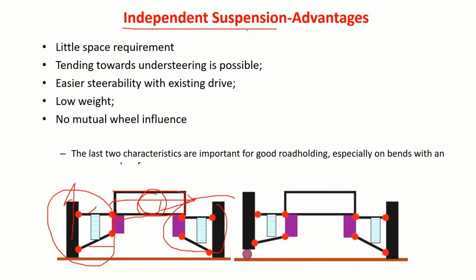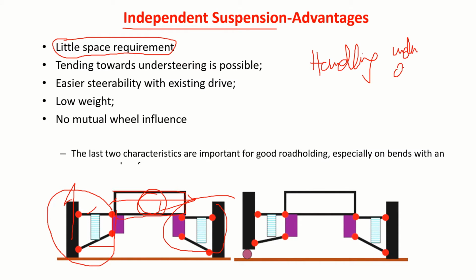Why independent suspension? To accommodate the suspension, the space requirement is little. And if you study vehicle dynamics, we deal with the handling of the vehicle. There we talk about understeer, oversteer and neutral steer. In one of the videos, I've just given an idea about what exactly understeer and oversteer mean.